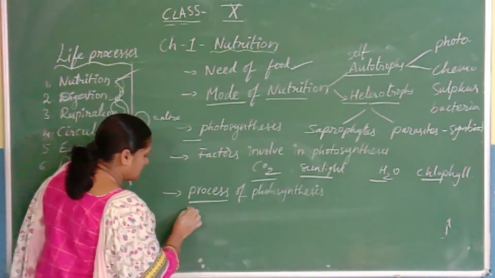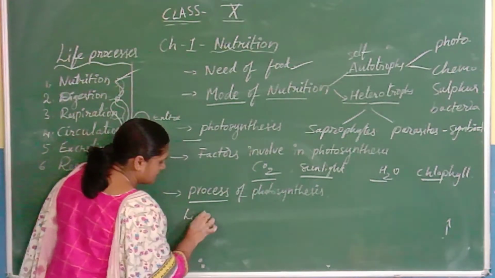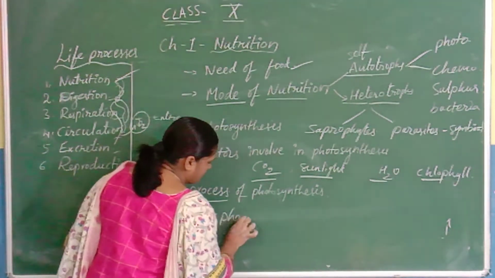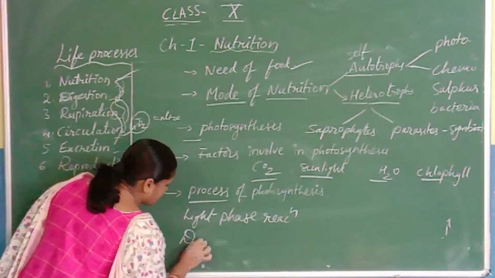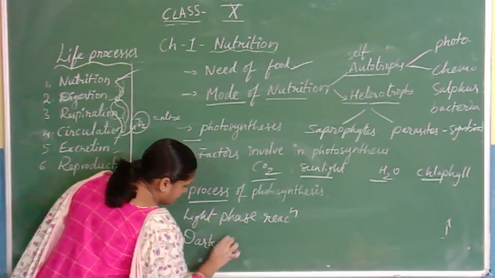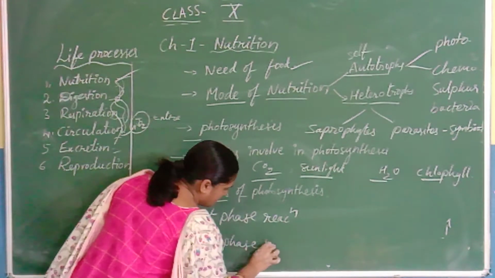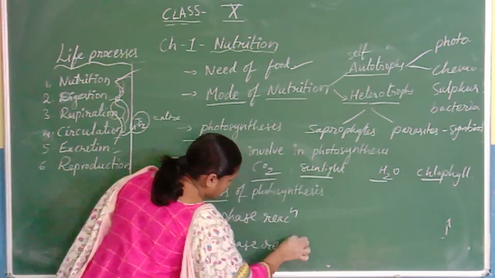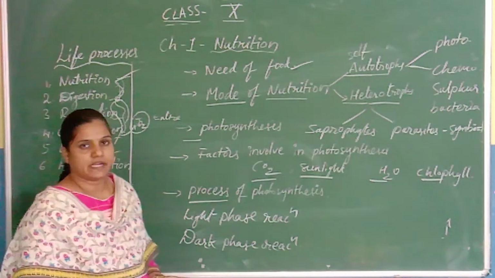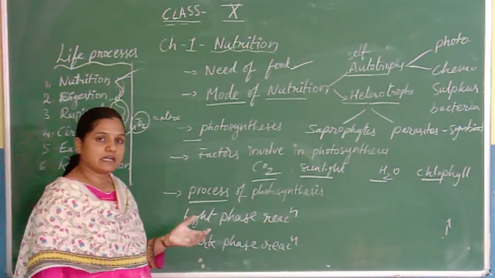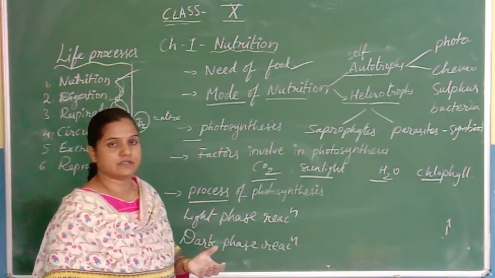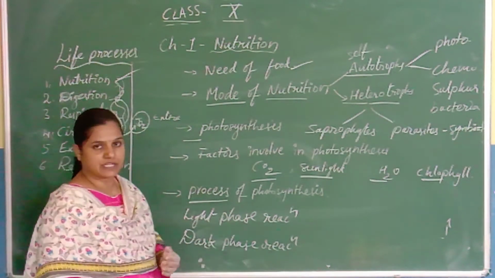It consists of light phase reaction and dark phase reaction. Several biochemical reactions take place in photosynthesis. The biochemical reactions that occur in presence of sunlight are known as light phase reactions.